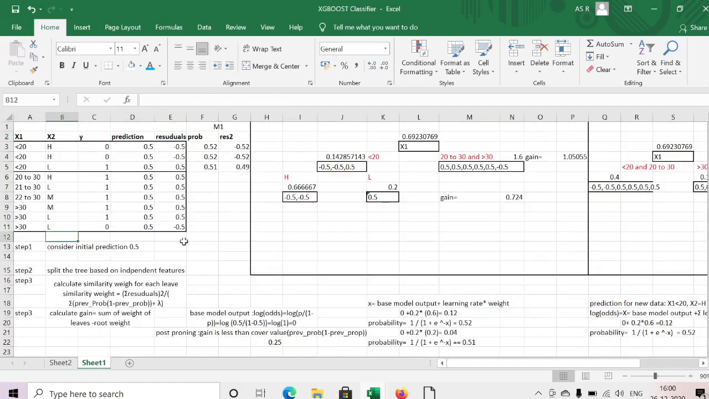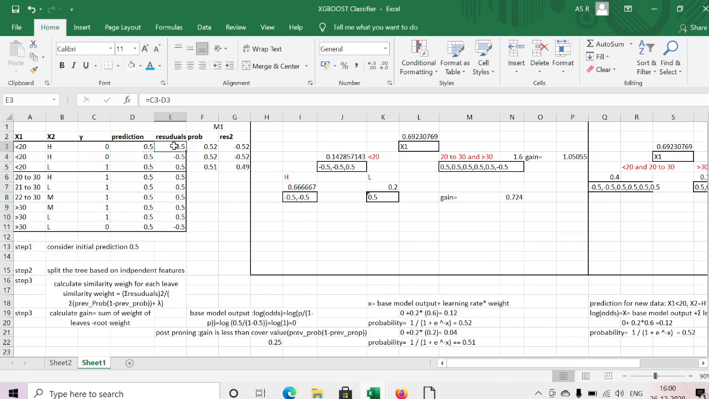We'll take one example of how we are training and also how we are predicting with new test data. Here I have two independent features x1 and x2. This is my target data, the dependent feature, and two independent features. First step, consider the initial prediction 0.5. Why? Because in the case of logistic regression, 0.5 is our threshold. I don't know the initial threshold, that's why I'm taking 0.5 as my prediction for all the records.